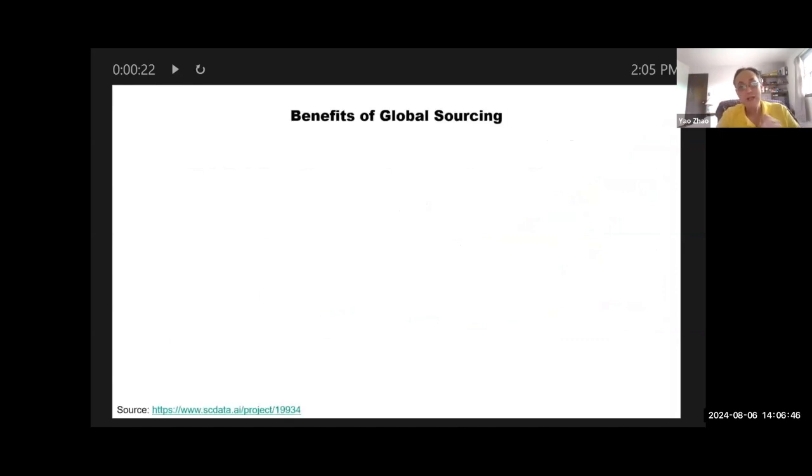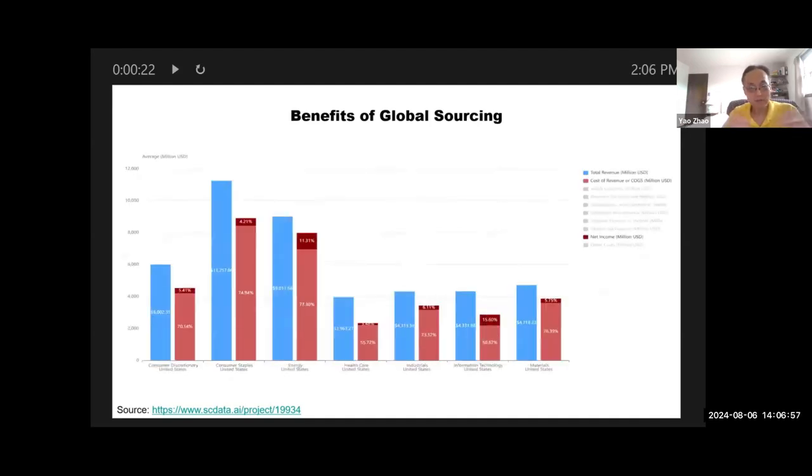Let's first look at the benefit of global sourcing. Why do CEOs, especially of multinationals, like global sourcing so much? Let's just look at the numbers, and you will see what happened. Here I listed seven major industries for US companies. You can do the same thing for other countries as well.